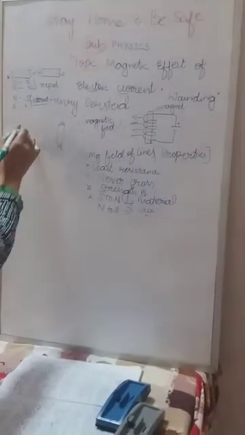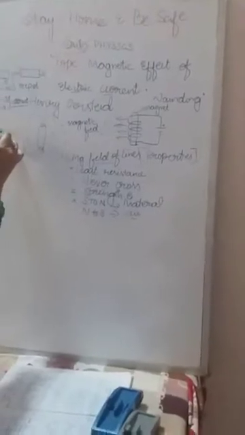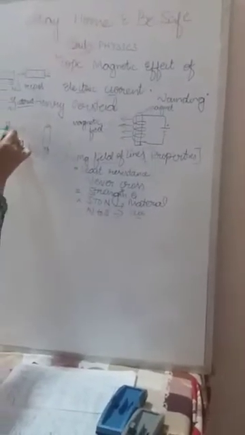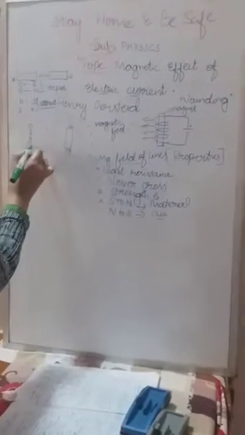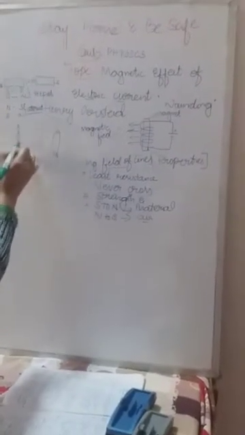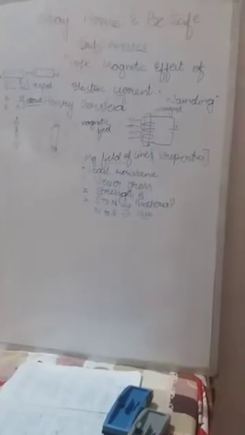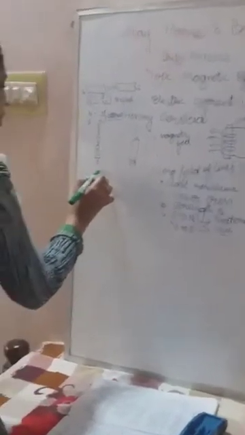Why does the magnetic needle always stand towards the north and south direction only? Because the south pole of the earth attracts the north direction and the north pole of the earth attracts the south direction.